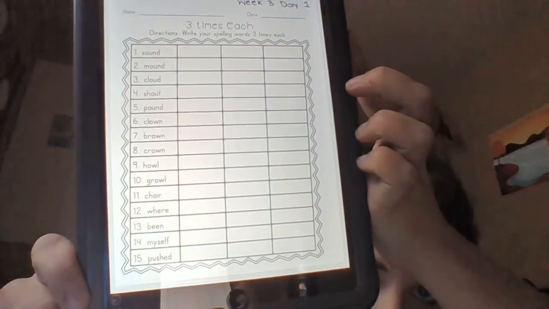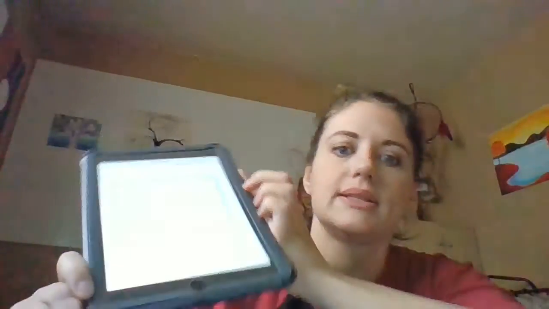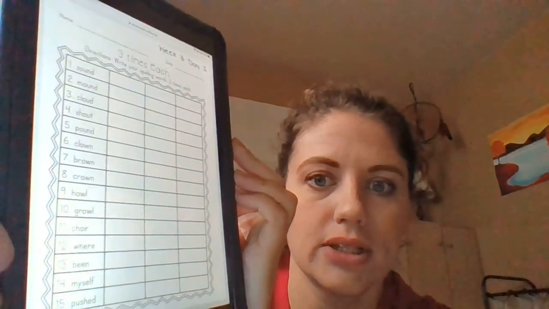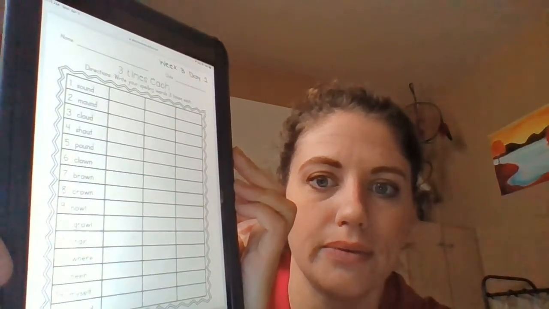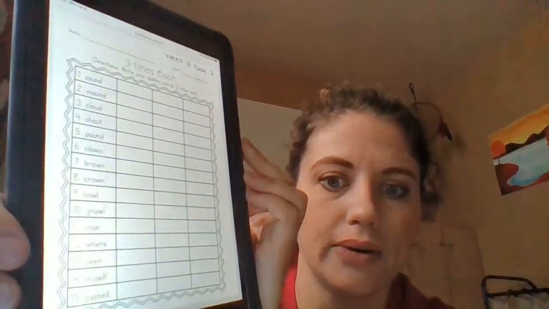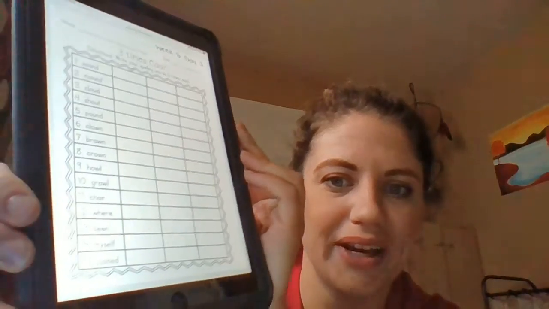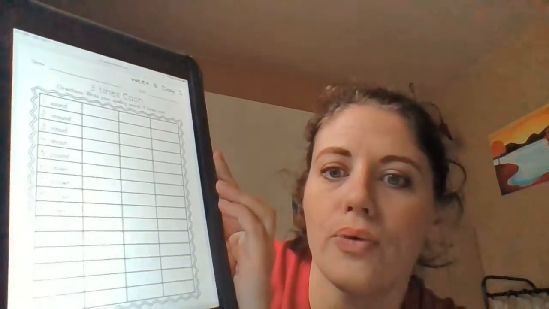Your first reading worksheet, all you have to do is copy the spelling words, this list of words. You're going to practice writing them 3 times. So in each row, you are going to write the word 3 times and then go down to the next word. Just copy, copy, copy. And the sound that you are working on is the ow sound.